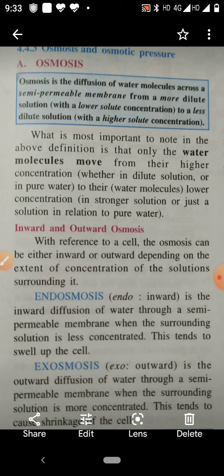So that is called exosmosis. So there are two types of osmosis. One is endosmosis, that is inward diffusion of water through a semi-permeable membrane. Second is exosmosis, that is outward diffusion of water molecules from the cell.